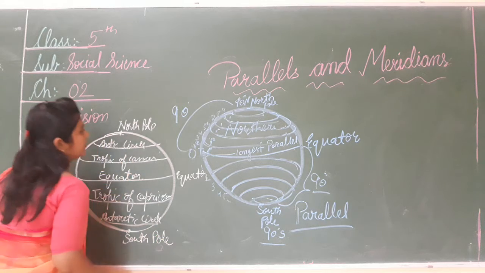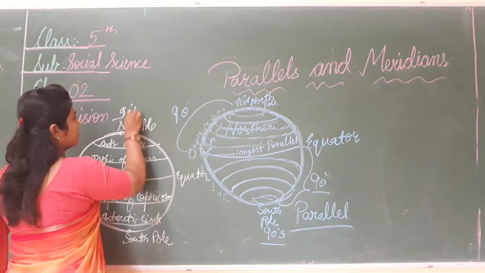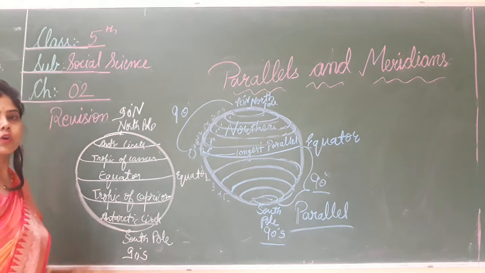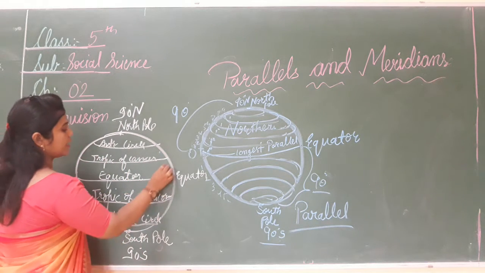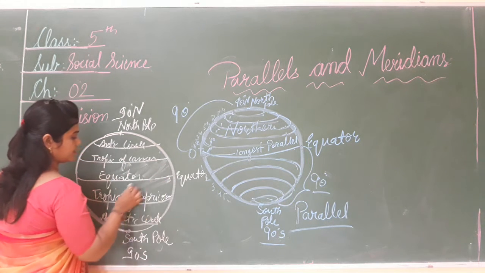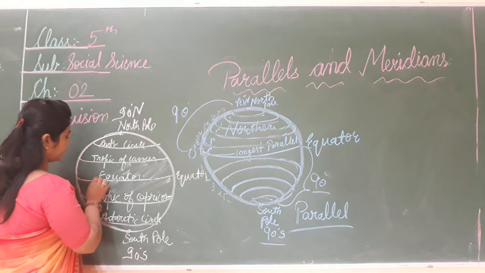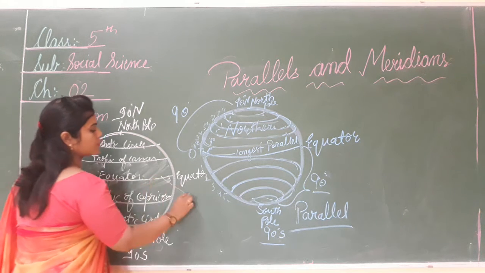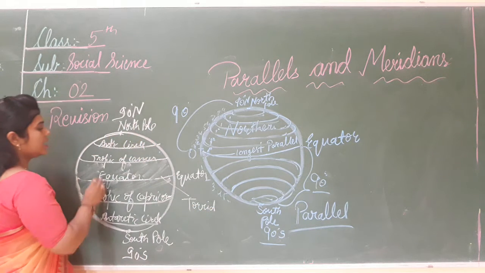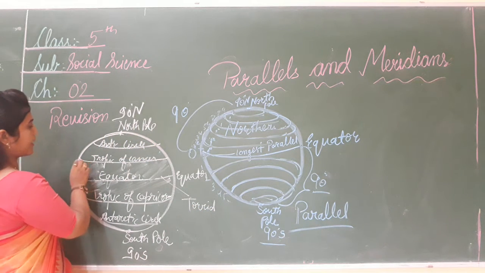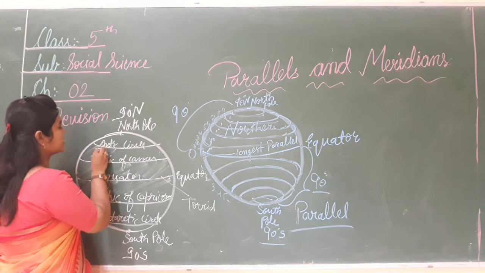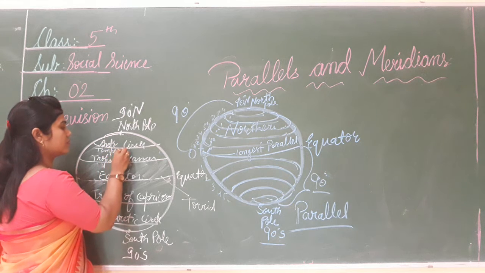And how many latitudes are in the north? That is 90 degree north and that is 90 degree south. Okay, so this part is called the torrid zone, the part near the equator. And from the Tropic of Cancer to the Arctic Circle, that is called the temperate zone.